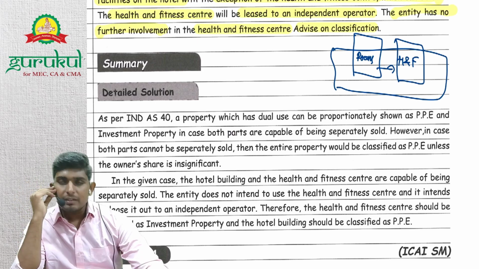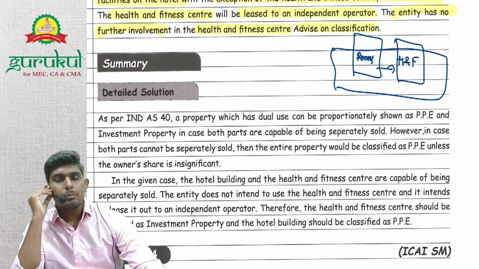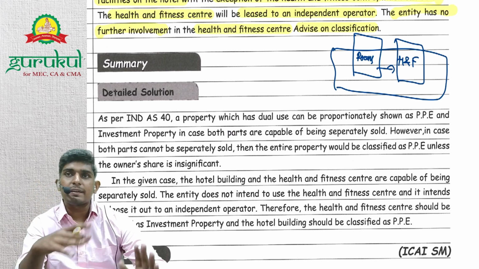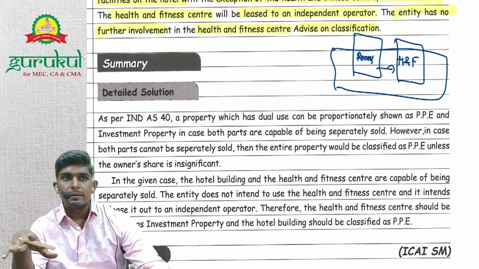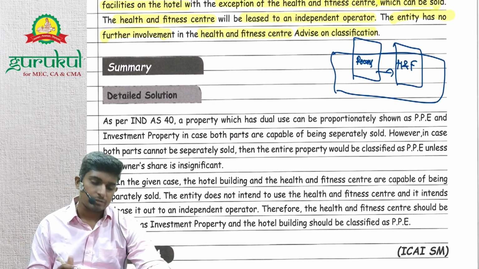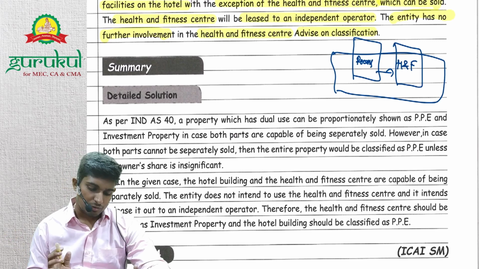Since the hotel part is not an investment property, it will be shown as PPE, right? The spa and health and fitness center, they have completely leased out that building, right? They have no rights over this building. They have leased it out to someone else and will receive rental income, so it will be an investment property.